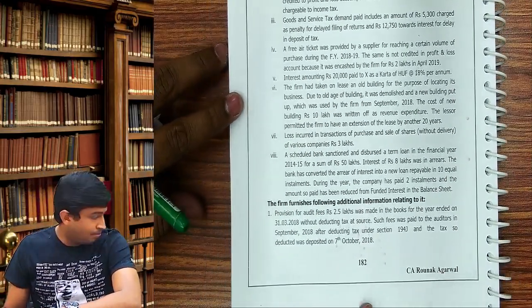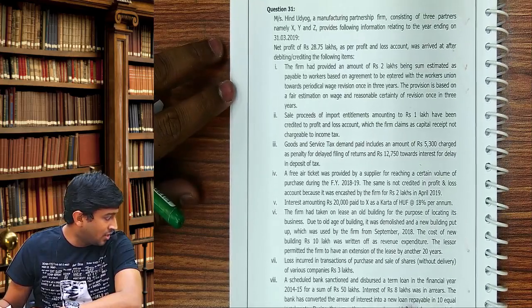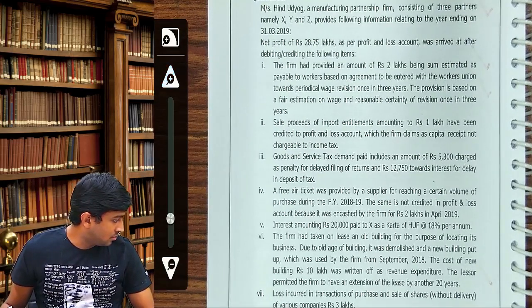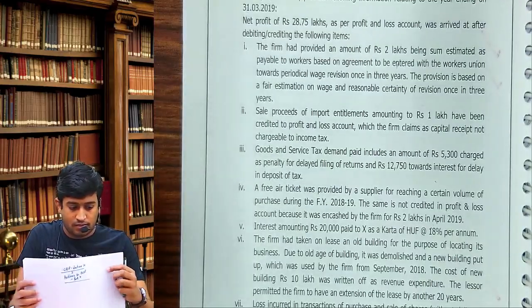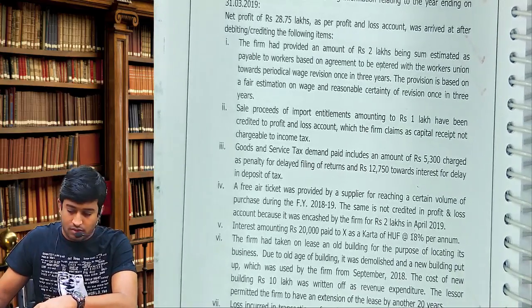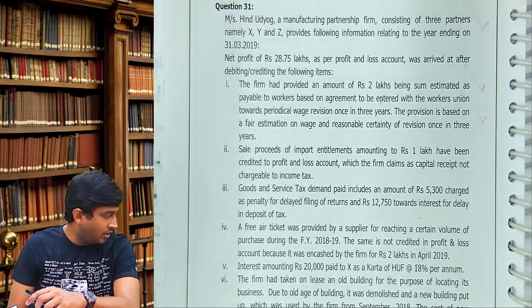We will do 3 more problems and we'll wind up the chapter and the module. Come to question number 31, page 182.